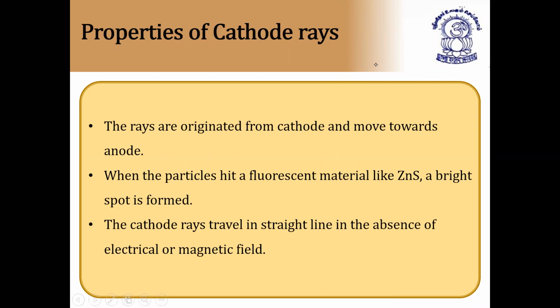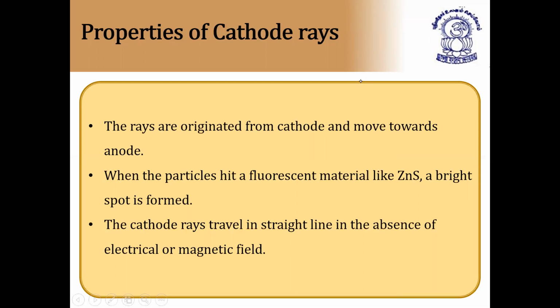Cathode rays travel in a straight line in the absence of an electric or magnetic field. So these rays travel straight from cathode to anode, without any deviation. But when you introduce an electric field or magnetic field, how do you introduce an electric field? By passing current into the discharge tube. Then they get deflected.